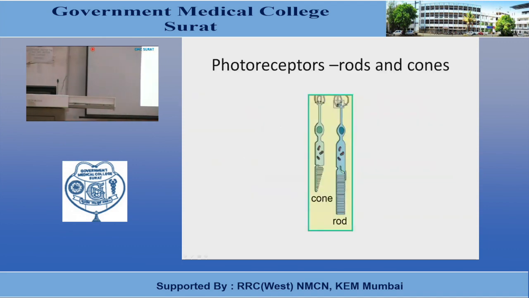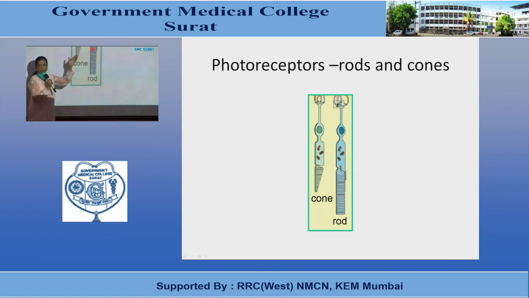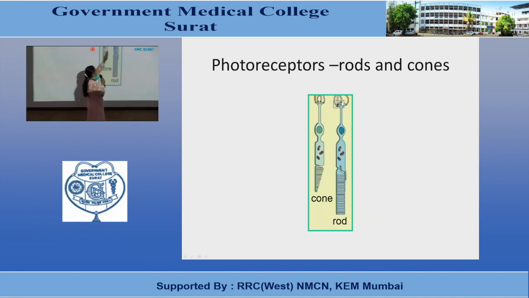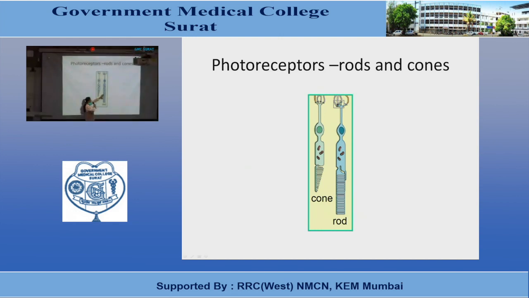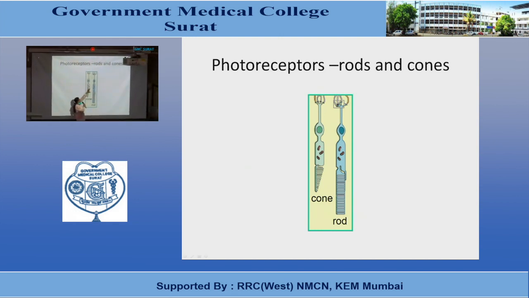Now, we will discuss the structure of rods and cones. You can see that rods and cones consist of 4 functional segments. First portion is known as outer segment, then inner segment, nucleus, and synaptic body. So rods, as you can see, have an outer segment that is long and slender, just like a rod, therefore it is known as rod. In cases of cones, you can see that the outer segment is conical in shape.